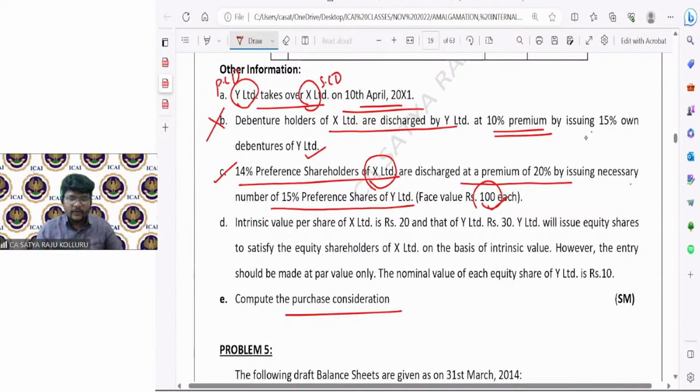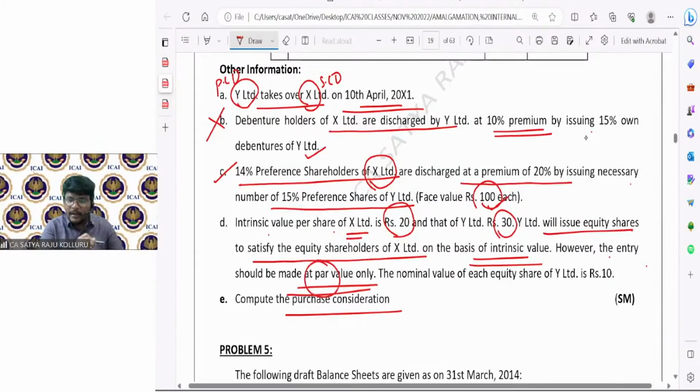Next, if you come to point number D, intrinsic value per share of X Limited is 20. First time we are coming across the intrinsic value method. Intrinsic value per share of X Limited is 20 rupees and that of Y Limited is 30 rupees. Y Limited will issue equity shares to satisfy the equity shareholders of X Limited on the basis of intrinsic value. However, the entry should be made at par value only. The nominal value of each equity share of Y Limited is 10 rupees. Compute PC. So the first and foremost question I'm asking: which method of PC is this?